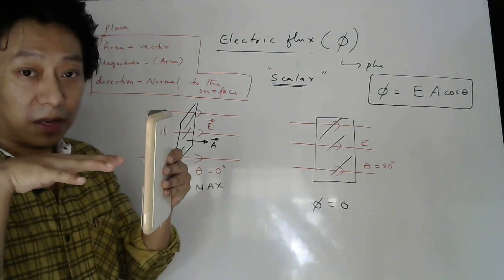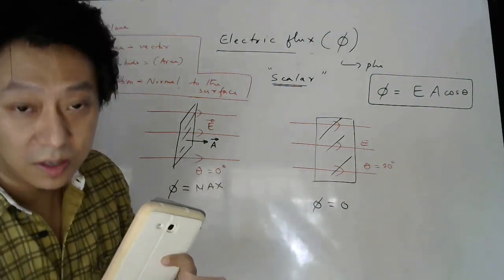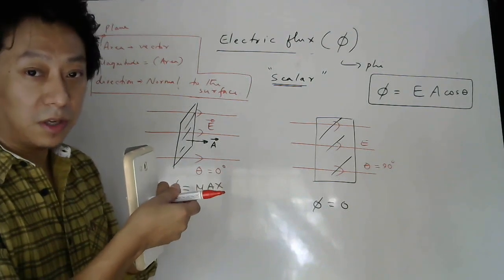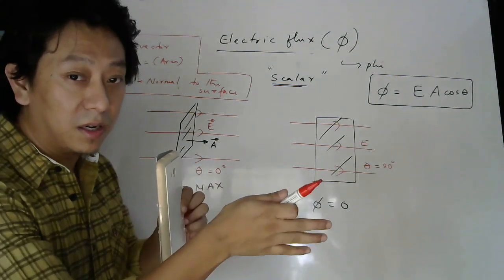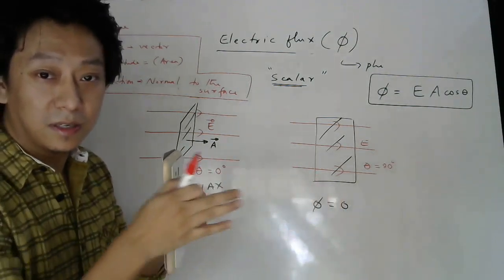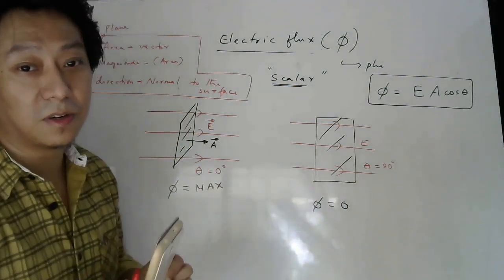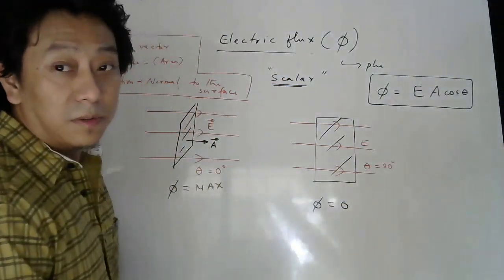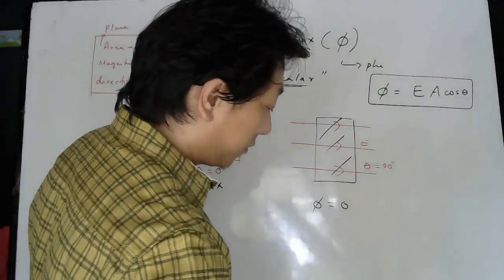Because how do you draw the area vector? Perpendicular to the surface, like this. So if electric field lines are also here, then the angle between this vector and these lines of electric field will be 0.